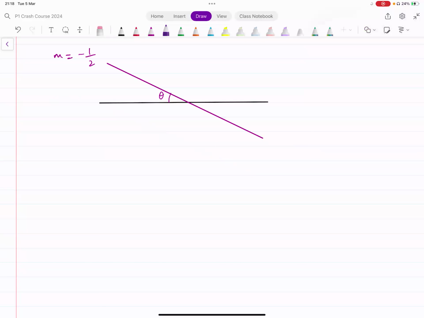Again, the same thing as before. Tan theta equals m. Tan theta equals -1/2. Just take tan inverse of that. What do you get in this case? Your calculator is going to give you a negative angle. That's all right. I'm getting -26.57 degrees. So that's 26.6 degrees.